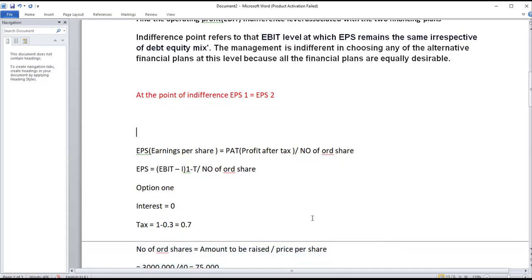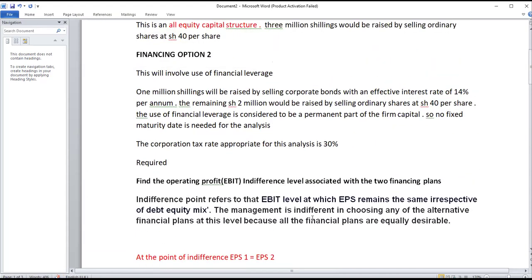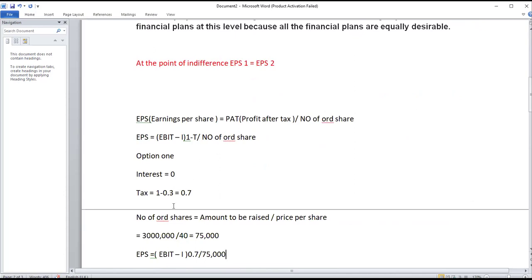For option 1, we have been given here that they want to raise 3 million shillings. So this is the amount to be raised, 3 million, and the price per share is 40. So for us to get the number of ordinary shares, we take 3 million divided by 40, which comes to 75,000. Now we just substitute: EPS is equal to the EBIT minus interest. We don't know EBIT, and we don't have interest here, so it's EBIT minus 0, which is still EBIT. Then multiply that with 0.7, which is the 1 minus T.